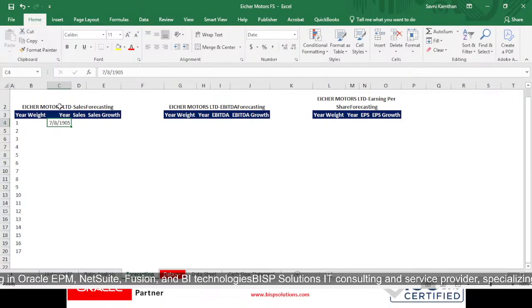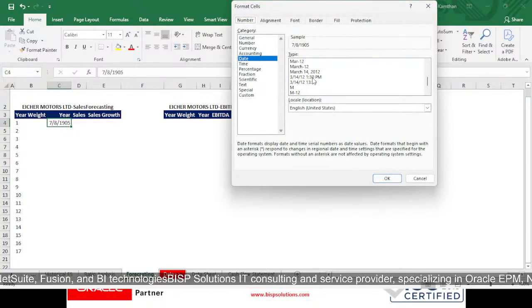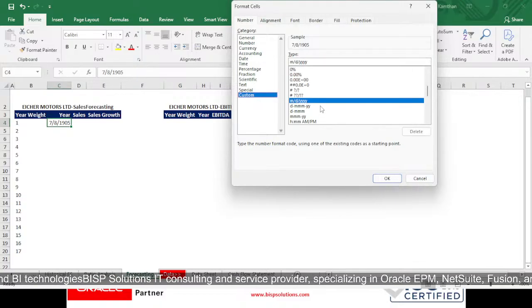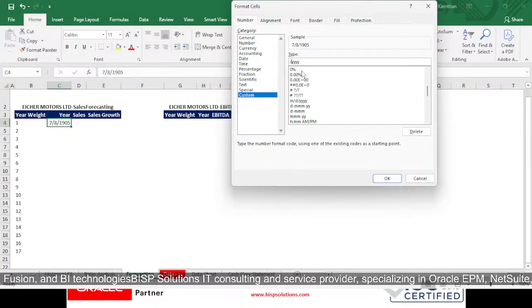So this is what short date is, and if we press Control+1 and go to our date, and after that go to custom, now we will be changing our date format to only YY, just a second, like that.